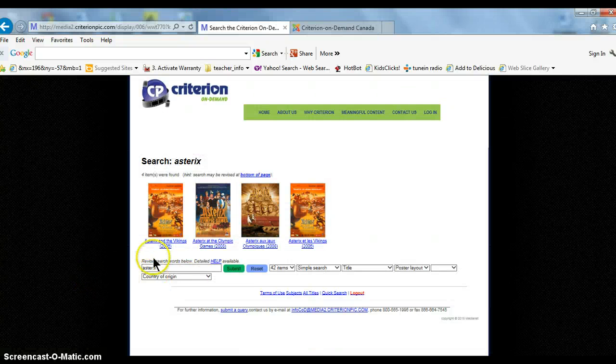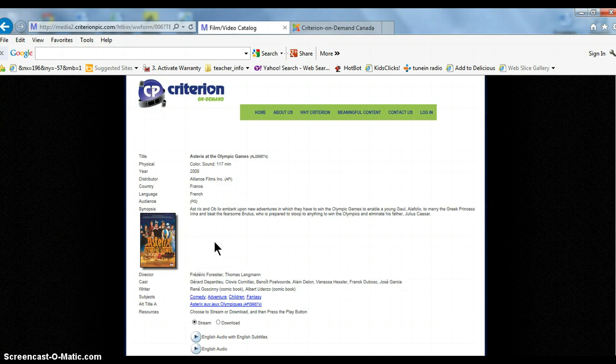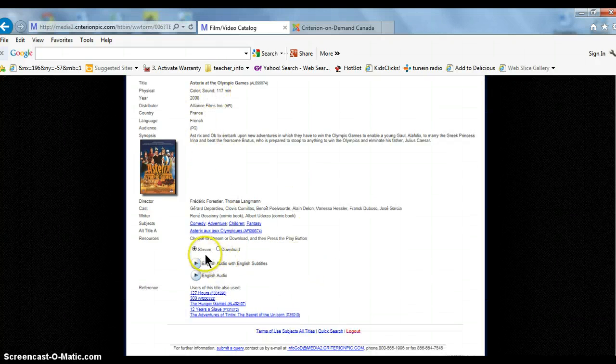So here I've typed in Asterix. It says there are 4 movies, and I get both the French and English movies. So I'm going to choose Asterix at the Olympic Games. I'll click on that title, and it will bring up the options I have to look at the movie. I've chosen the English one at this point, and you can either stream the video or download it directly.